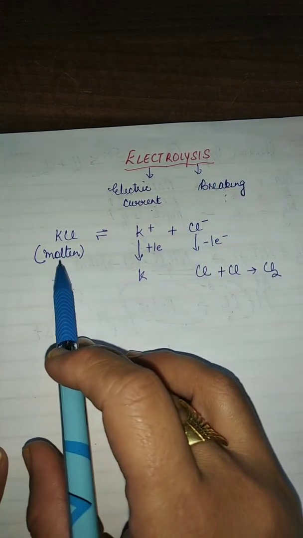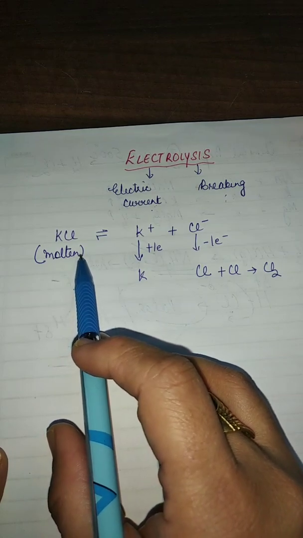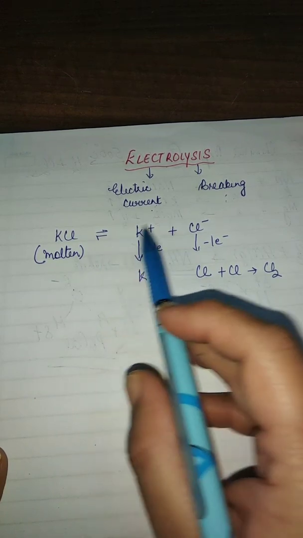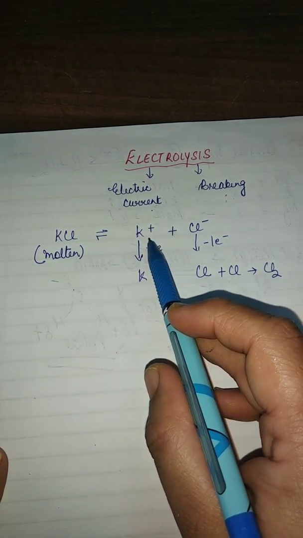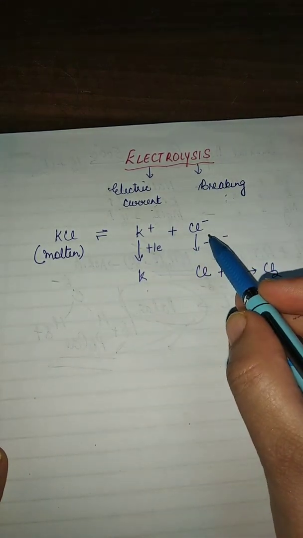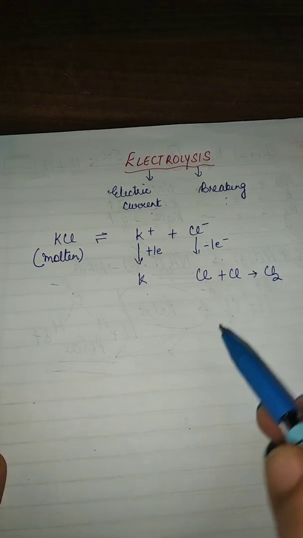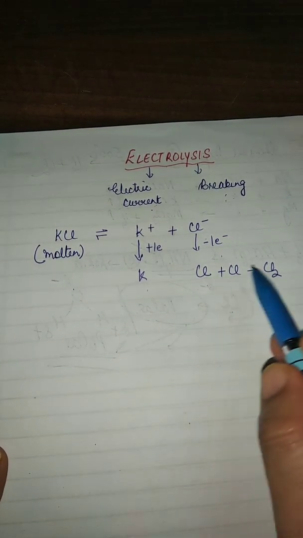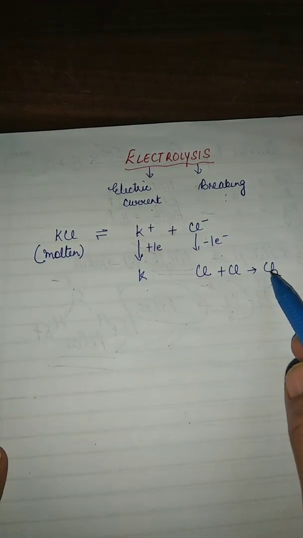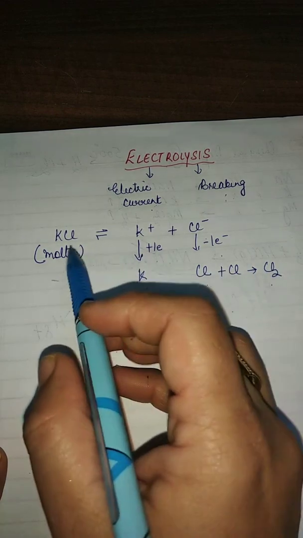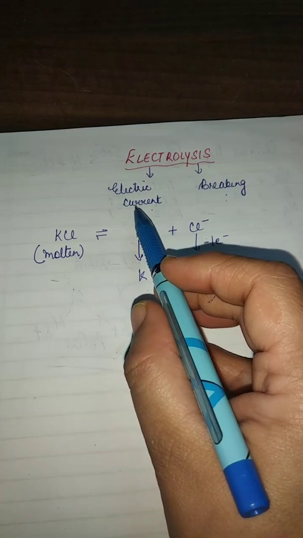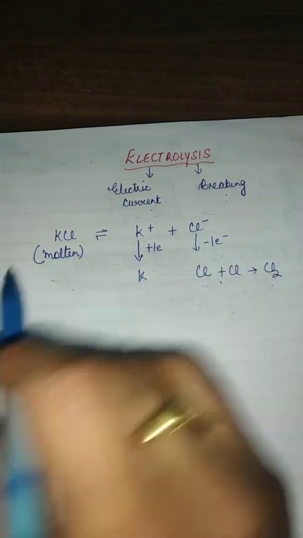For example, potassium chloride is highly stable. So in the molten form, when we pass electric current, it decomposes to give us positively charged potassium ion, which gains an electron to give potassium, and chloride ion, which loses an electron to give us a chlorine atom, which combines to give us chlorine gas. So this whole process is known as electrolysis, in which the compound is broken down into its constituent elements with the passage of electric current.